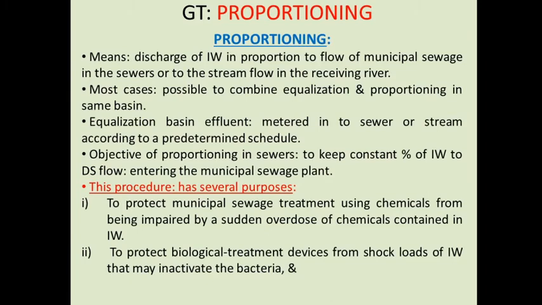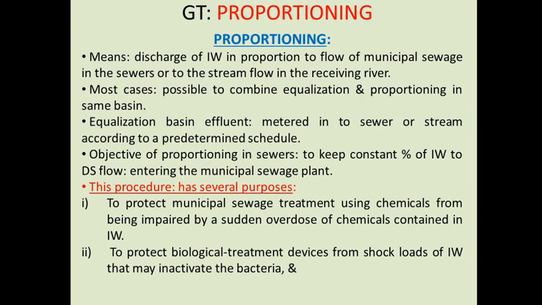So what are the various purposes of this proportioning? The first purpose is to minimize the fluctuation in sanitary standard in the treated effluent. The second is to protect the biological treatment device from receiving shock loads of industrial waste which may be inactive to the bacteria.